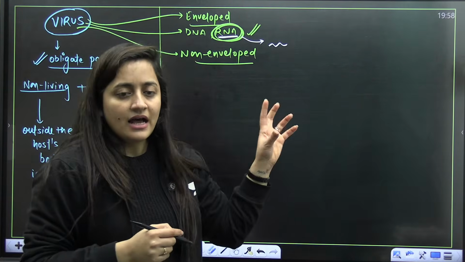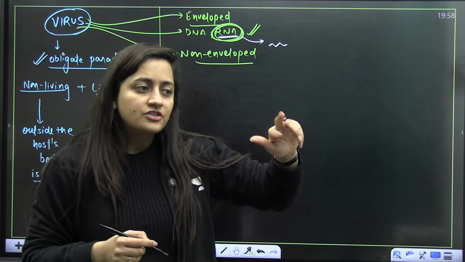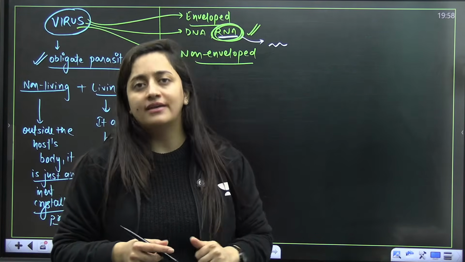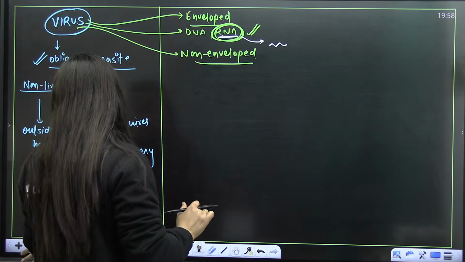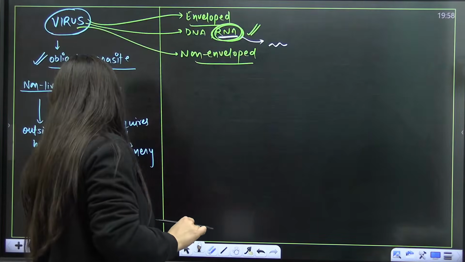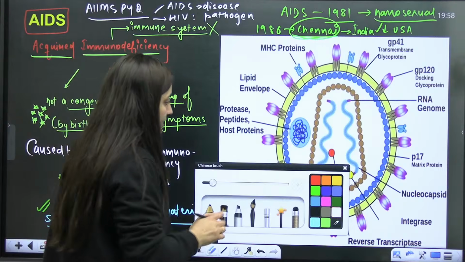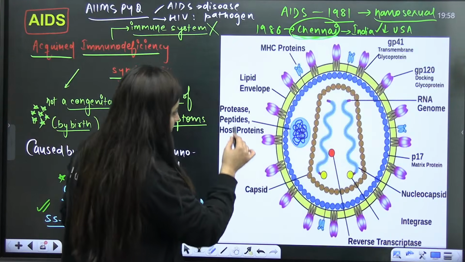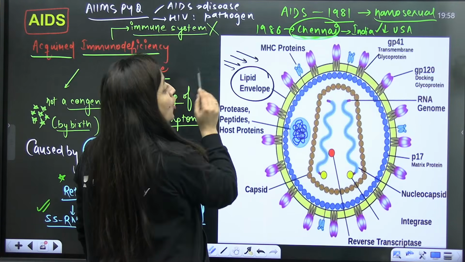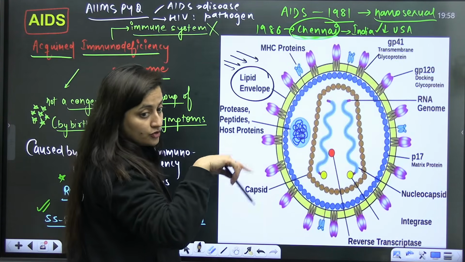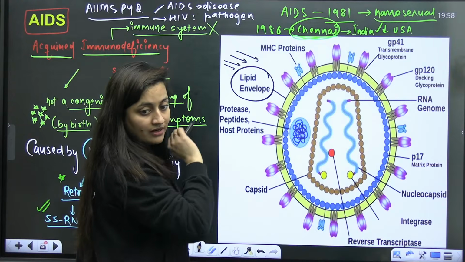But yes, RNA viruses, because they just mutate, also get weaker. That is also the case. HIV is also like that, plus it is an enveloped virus. How do we know it is enveloped? You can simply see this diagram. Can you see that outside there is a lipid envelope? That's why I am saying it is an enveloped virus, right? It also has the outer lipid membrane.